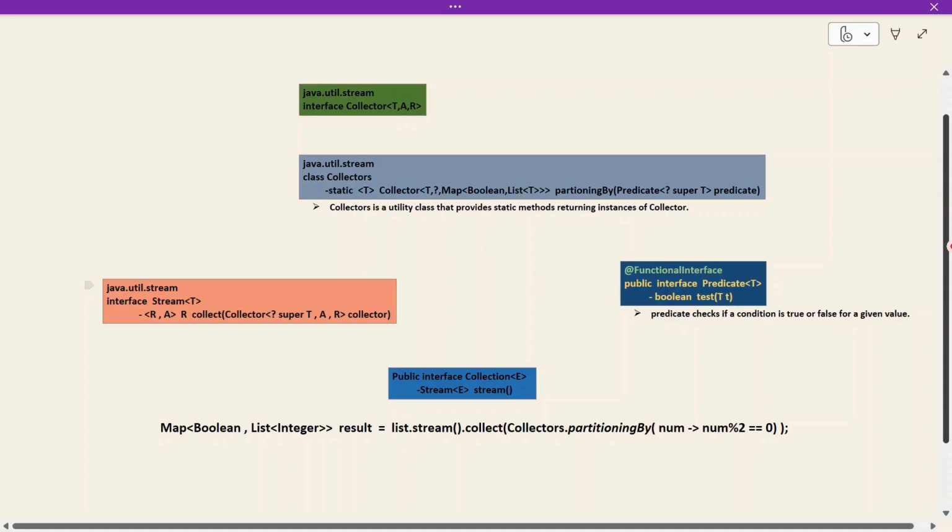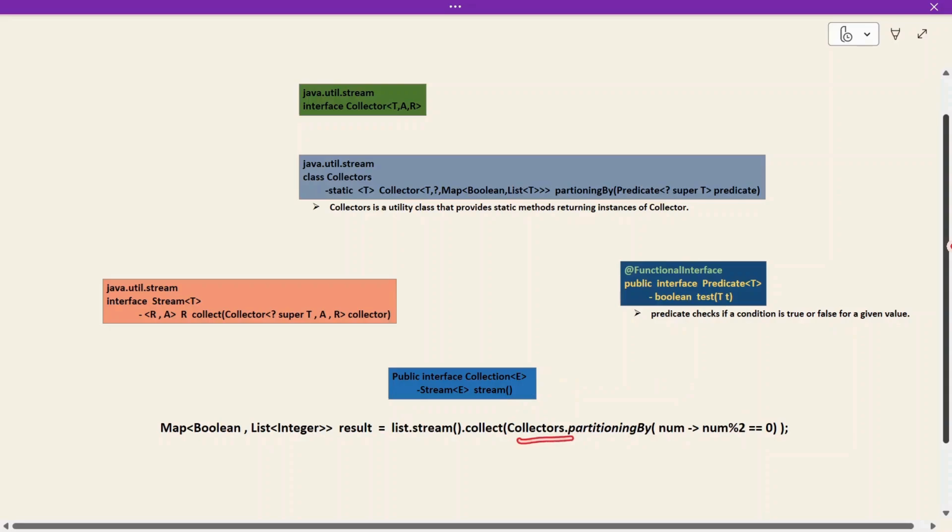See, the collect method is expecting a Collector interface. PartitioningBy returns a Collector as its return type, because it is a static factory method in the Collectors class. That is why I'm calling Collectors.partitioningBy. It returns a Collector object.